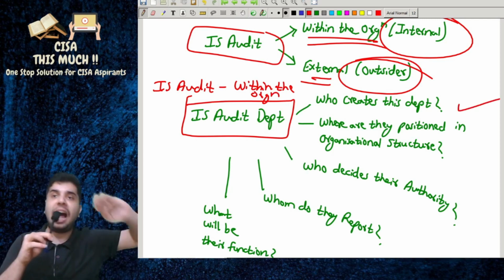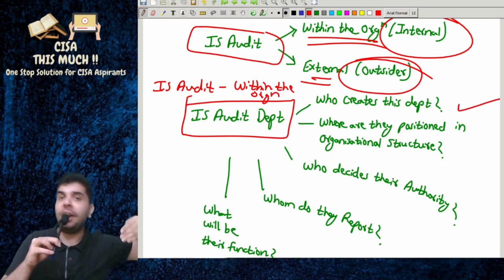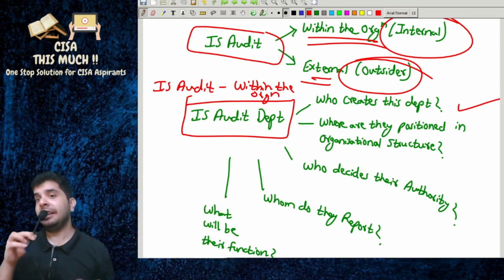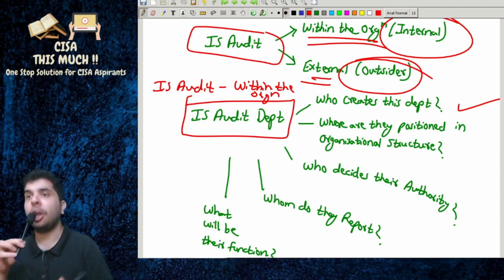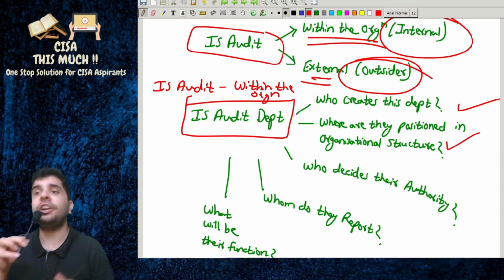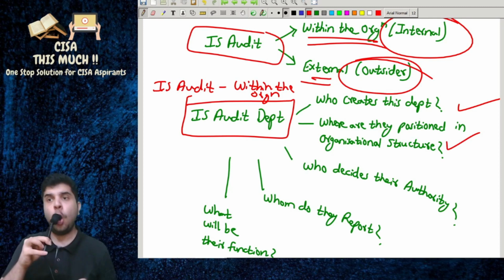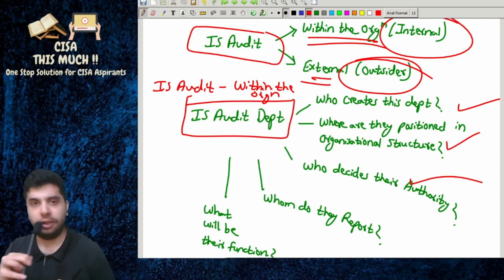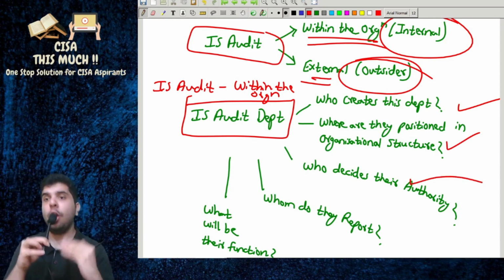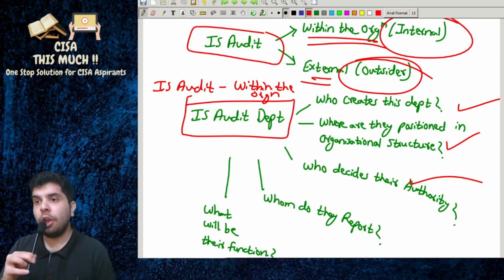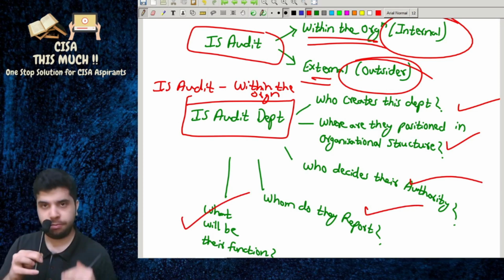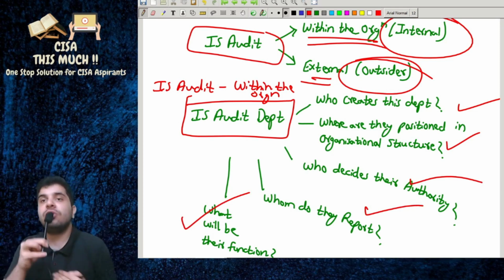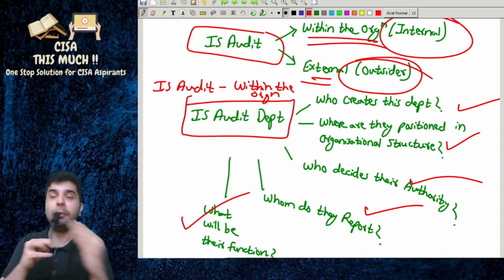When we say that the IS audit department can operate within the organization, the question arises: who creates this department? Where are they positioned in the organizational structure? Who decides their authority? Who decides their powers? Whom do they report to? What are their responsibilities? What will be their function? There are so many questions which come to your mind. It should come to your mind.